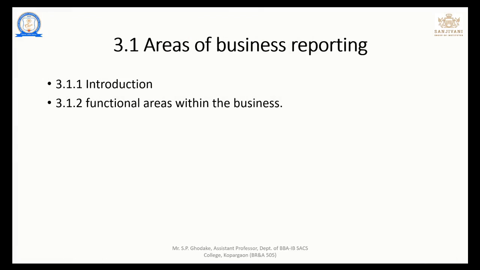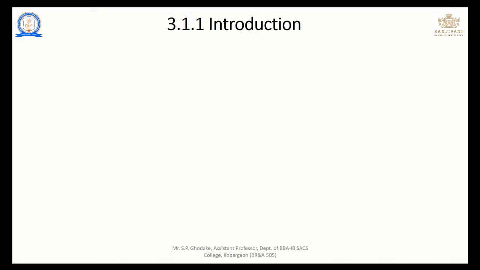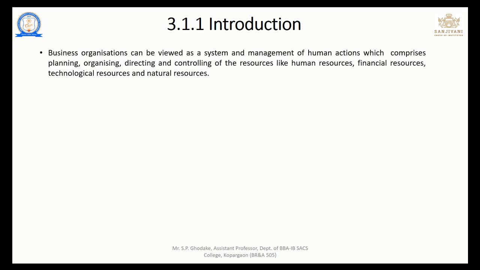So starting with the first point, that is the areas of business reporting, we have the introductory part and the functional areas within the business organization. So what exactly is the introduction? Business organizations can be viewed as a system and management of human actions which comprises planning, organizing, directing, and controlling of the resources like human resource, financial resource, technological resources, and natural resources.